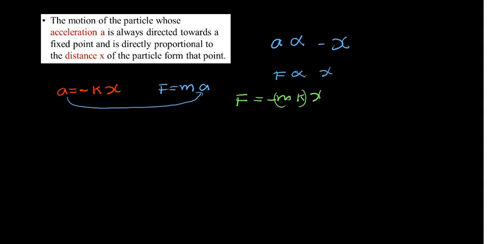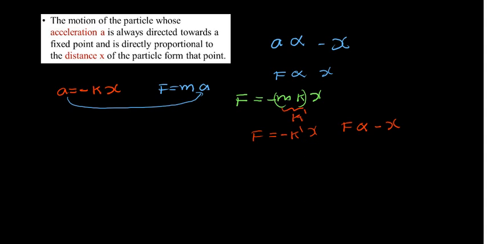So this is a new constant now. I can take this as k dash. So I may write it this way: F proportional to minus k dash x. So now you can show that it is also directly proportional to x, with a negative sign. This is what you just need to understand.